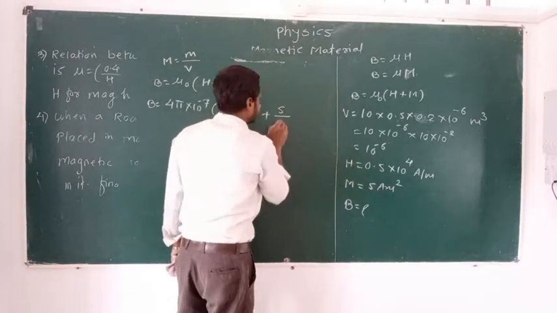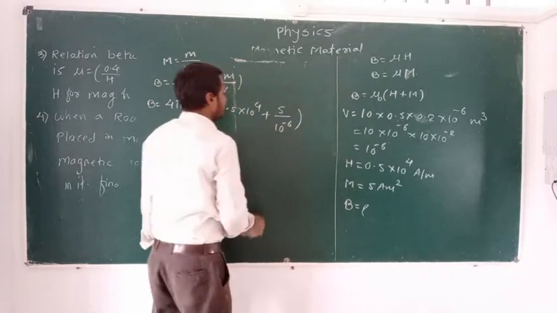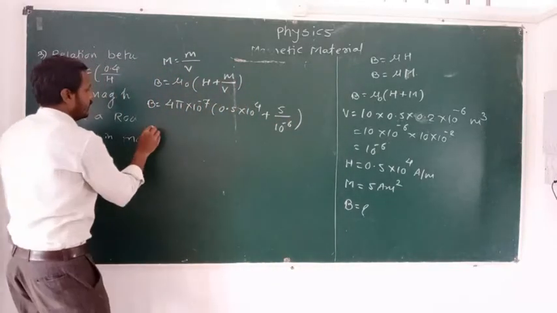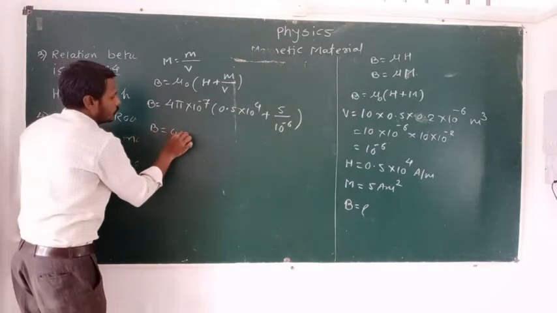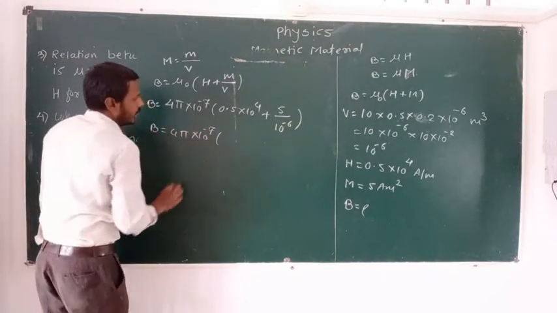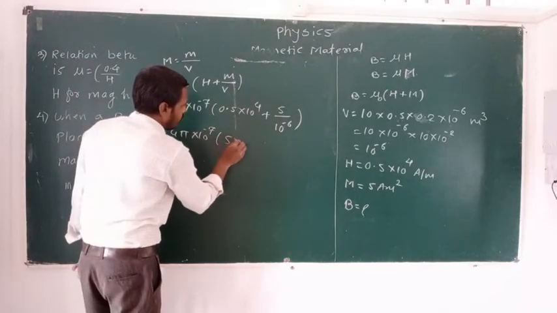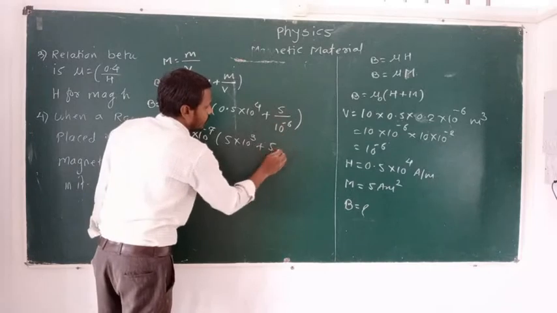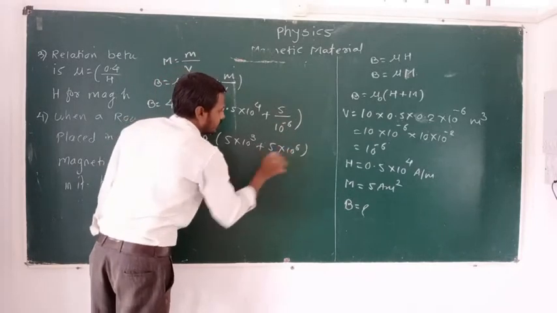Volume is 10 raised to -6. Okay, then converting 10 raised to -6 upward, we can write here B is equal to 4 pi multiplied by 10 raised to -7 in bracket, this is 5 into 10 raised to -3 plus 5 multiplied by 10 raised to -6.